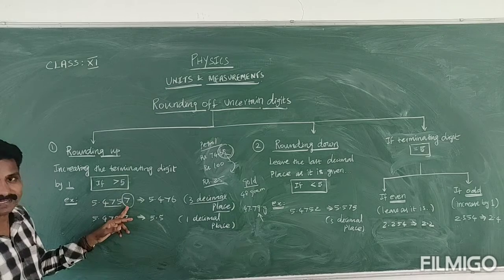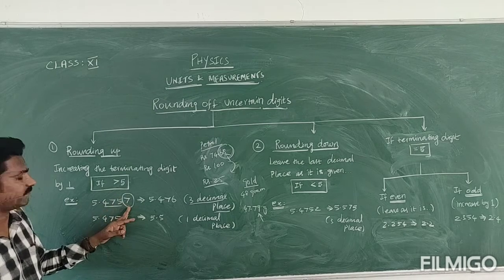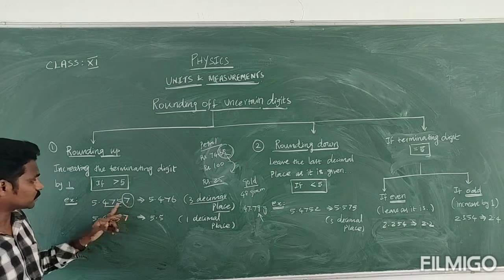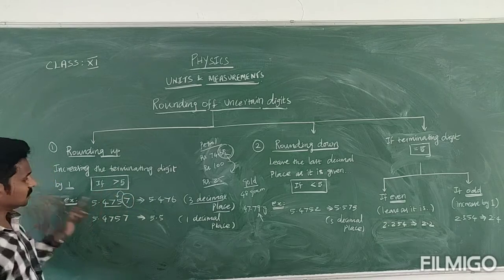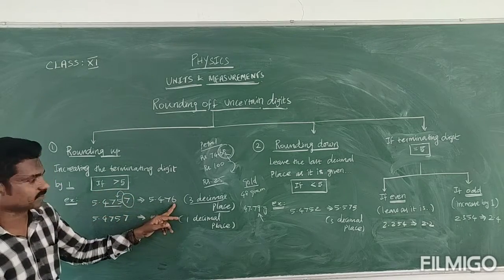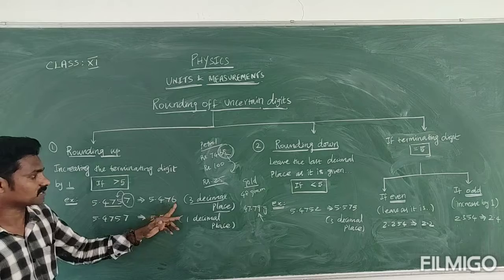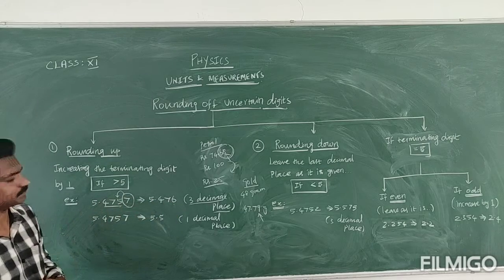Greater than 5 means, when the terminating digit is greater than 5, what will you do? You should increase the preceding number by 1. So here 5 is there, you should increase it, and we get 6. So 5.476. This is the rounded-off value.